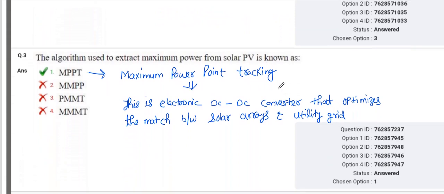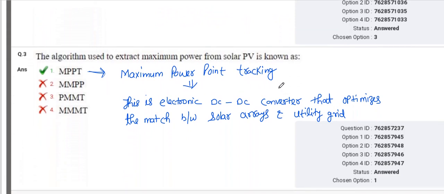Next question is: the algorithm used to extract maximum power from solar PV is known as. So that is MPPT. Okay, MPPT means maximum power point tracking. It is an electronic DC to DC converter that optimizes the match between the solar arrays and the utility grid.